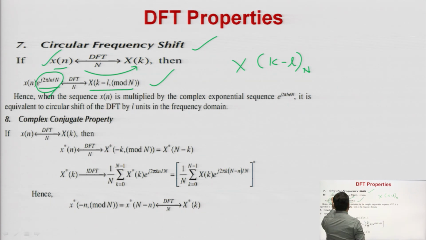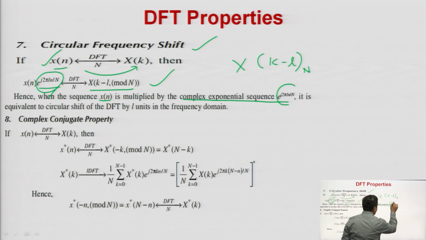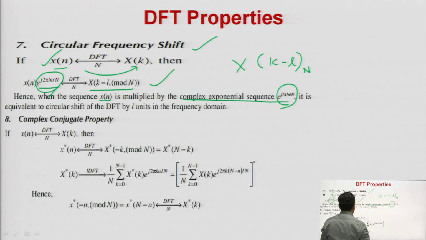For all the properties, the first line is common: small x of n has DFT capital X of k, and capital X of k has IDFT small x of n. Then, as per the circular frequency shift property, when the sequence small x of n is multiplied by the complex exponential sequence e to the power j 2 pi ln by n, it is equivalent to a circular shift of the DFT by L units in frequency.